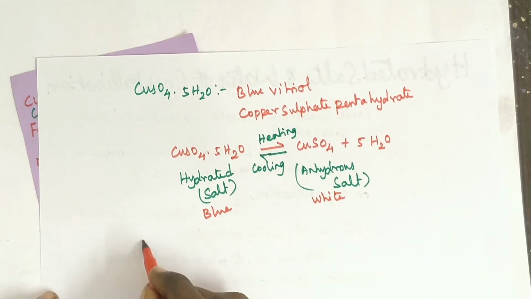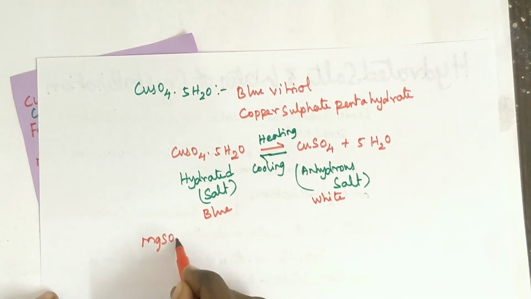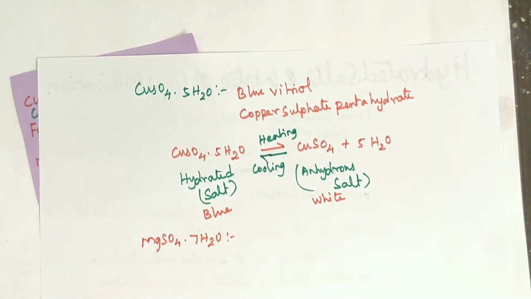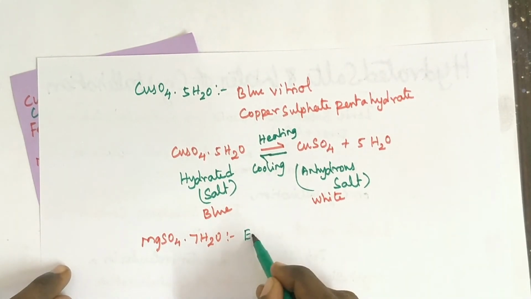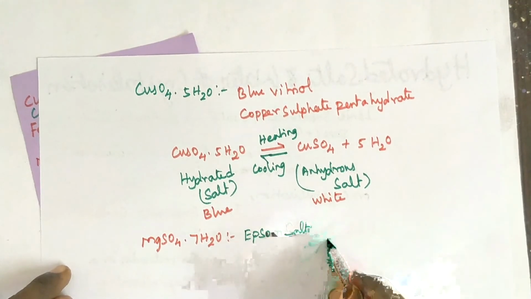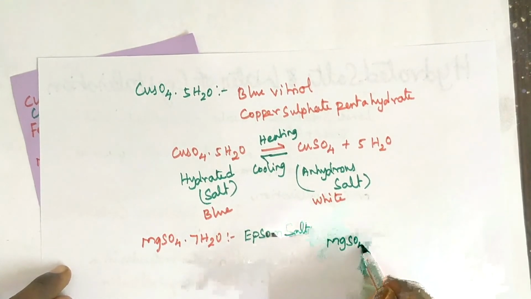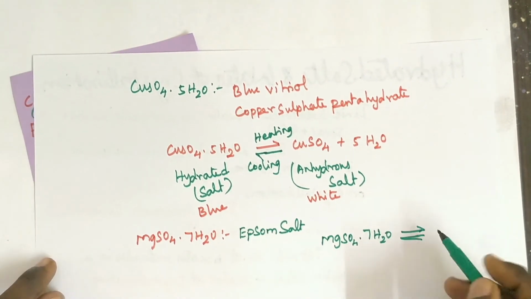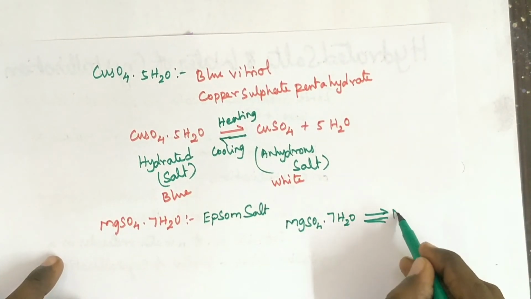Similarly, you try for MgSO4.7H2O, Epsom salt. MgSO4.7H2O on heating loses 7 water molecules.